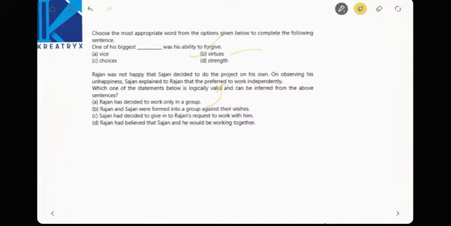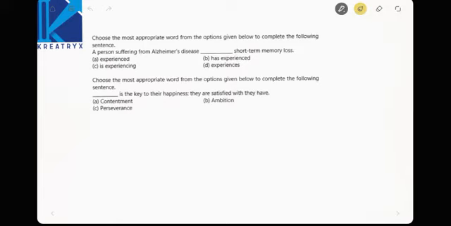It cannot be inferred. Sajan had decided to give in to Rajan's request to work with him. Only the part that they prefer to work independently is given. Rajan believed that Sajan and he would be working together. This can be inferred. See here, they believed means they were working together, right? Upon belief only they worked together. After some time they got some issues and they preferred to work independently. So the D can be inferred purely from the given statement.